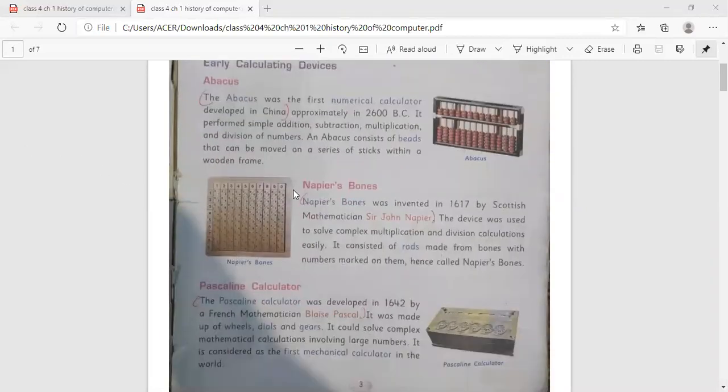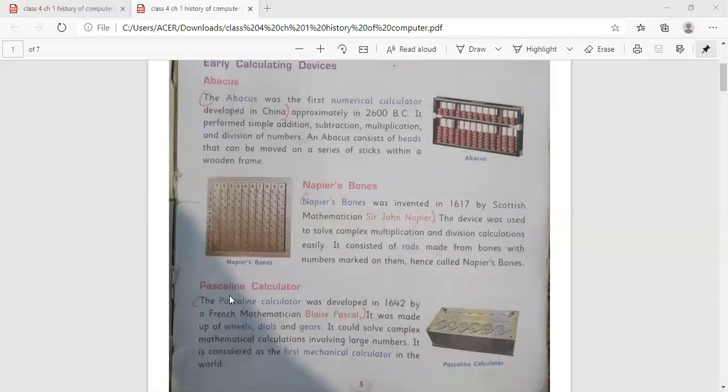Next is your Napier's bones. Napier's bones was invented in 1617 by Scottish mathematician Sir John Napier. The device was used to solve complex multiplication and division calculations easily. It consisted of rods made from bones with numbers marked on them, hence called Napier's bones.